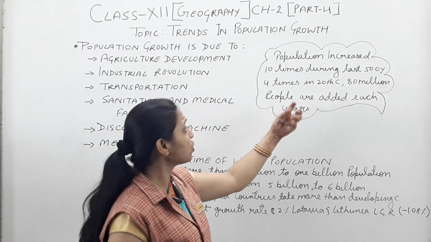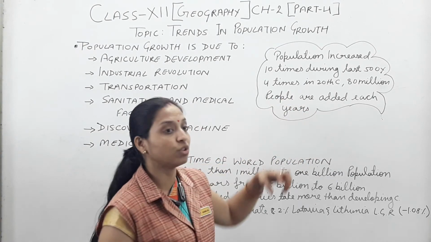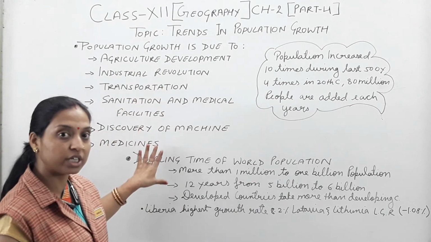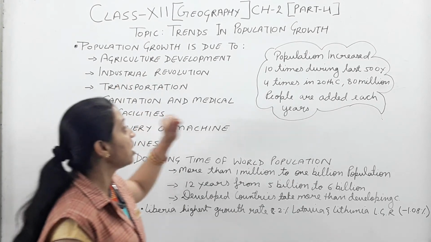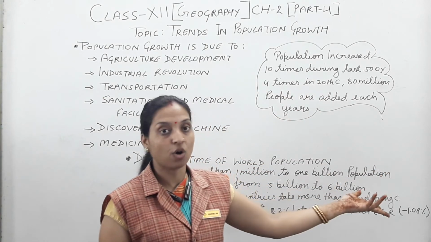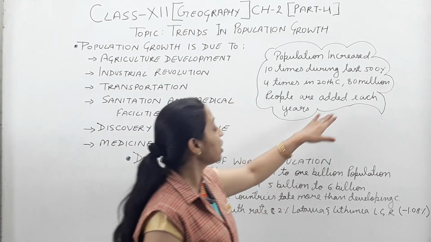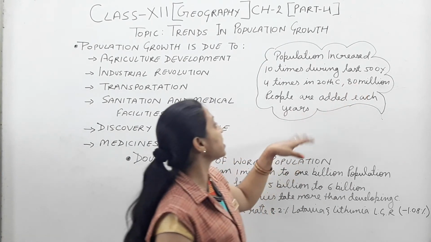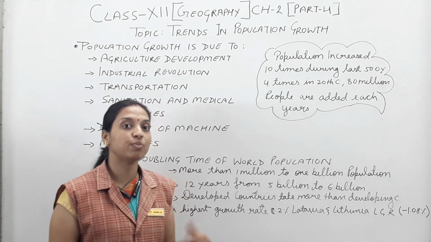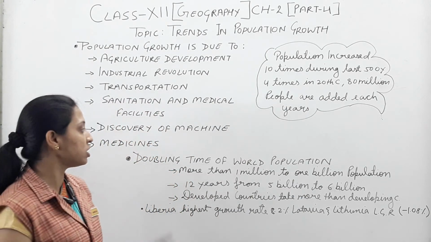You analyze according to this data how population growth changes according to these facilities. With the help of all these facilities and changes, afterward it is mentioned 4 times in the 20th century. So the population growth increased 4 times, and approximately 80 million people are added each year. With the help of this data, you analyze how the population trend changes according to the time period.